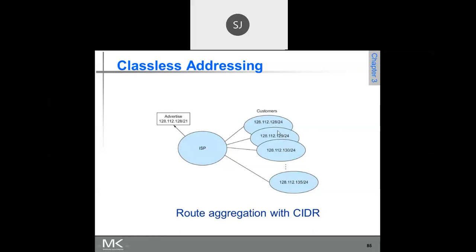Now you have to see which bits are matching, the common bits. After going for a longest prefix match, what should you do?